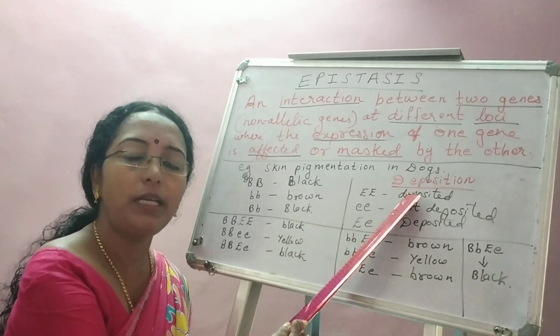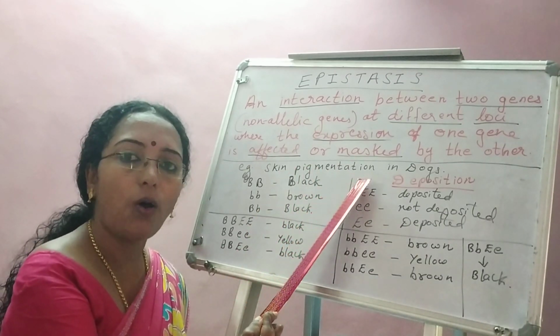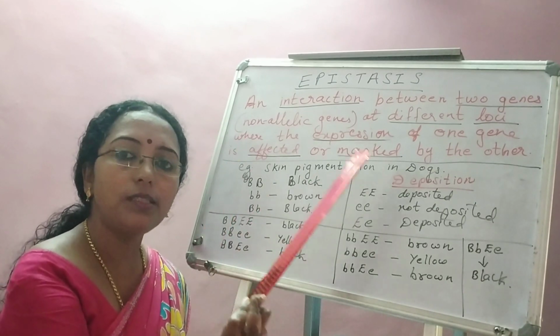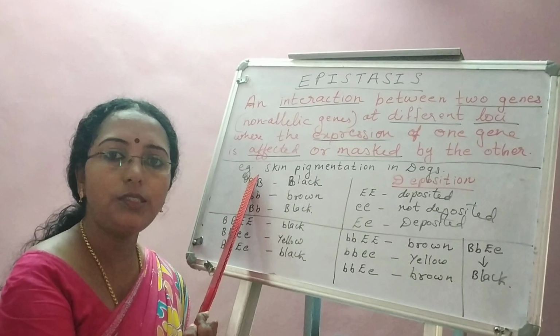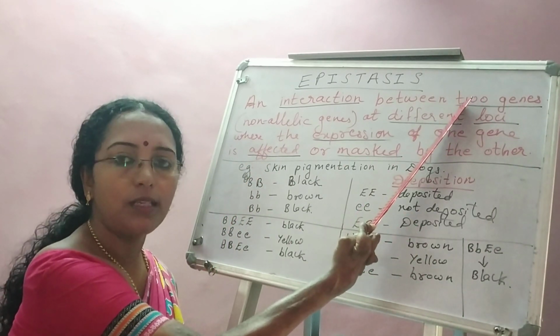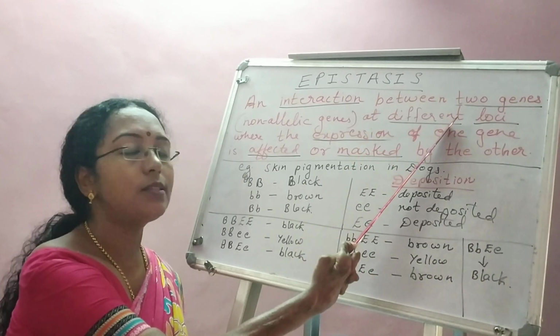Deposition is controlled by another gene. So skin pigmentation in dogs is produced by one gene, and its deposition is controlled by another gene. Production by one gene, deposition by another gene. So there are two genes, and these two genes are present in two different parts of a chromosome.